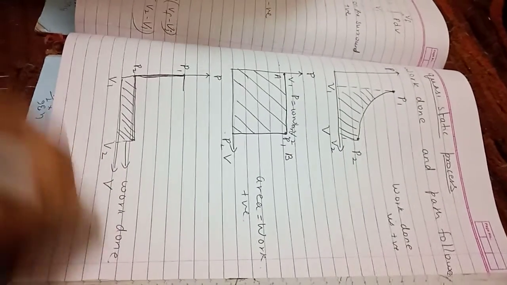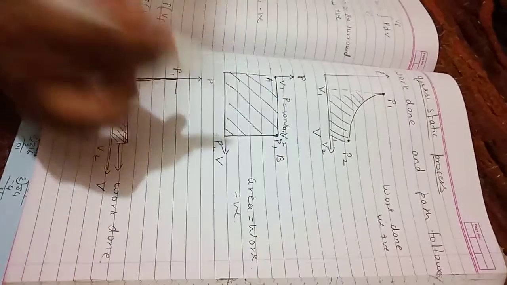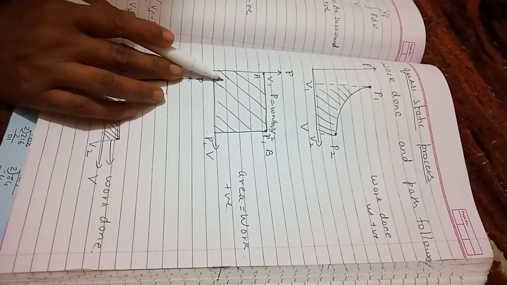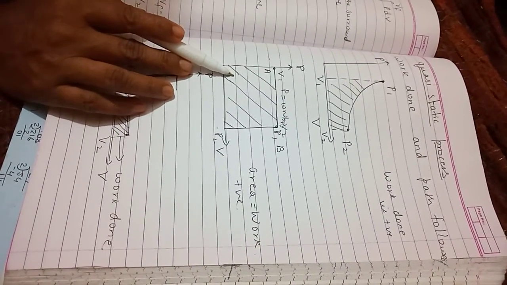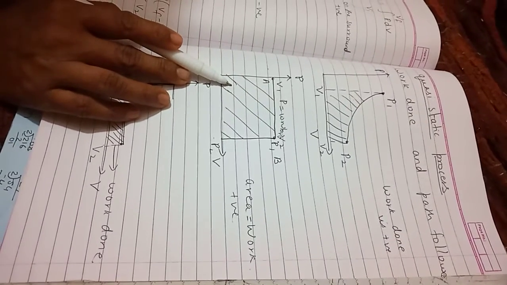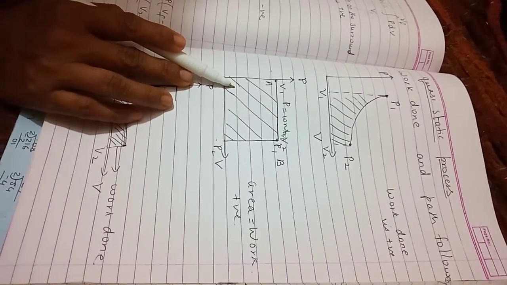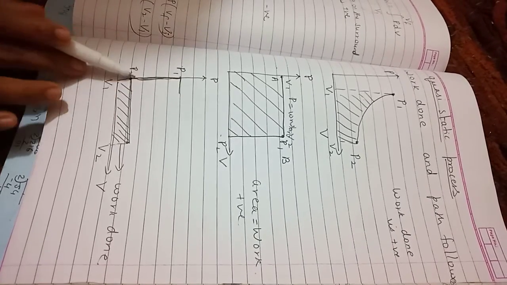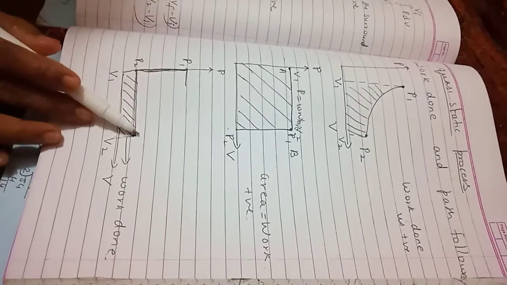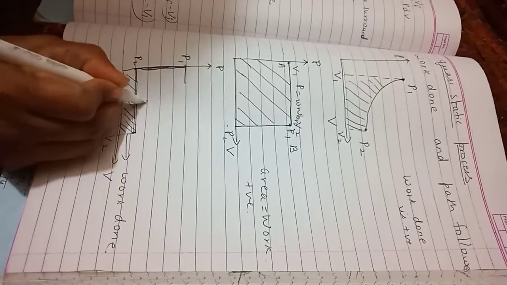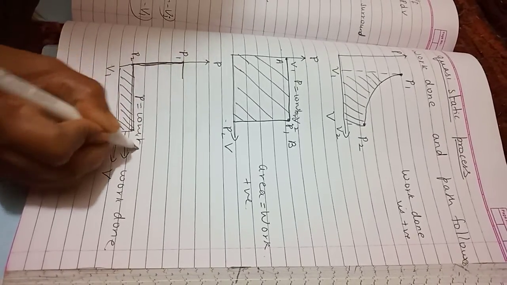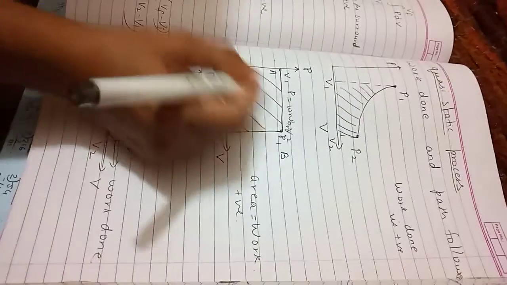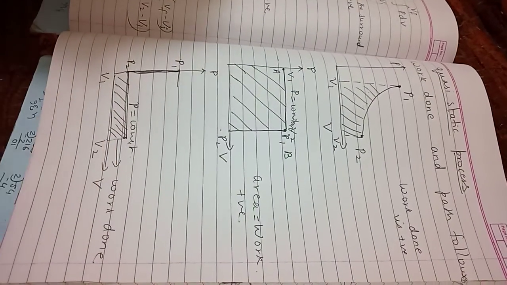What are you observing here? What is the conclusion? In all the 3 graphs, pressure and volume both change. Pressure kept constant initially, volume changes from V1 to V2. Here initially pressure is decreased, volume is kept constant and then volume is increased, pressure is kept constant. In all the 3 cases you are observing that the work done is different, as I have shown in the diagram. The area under the curve represents the work done.